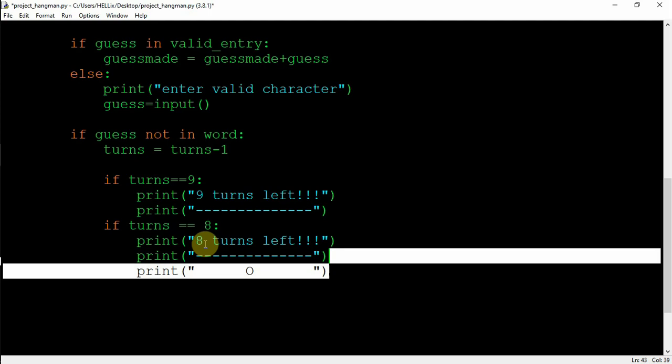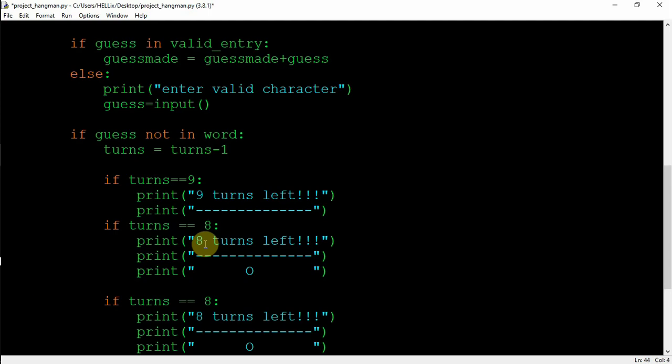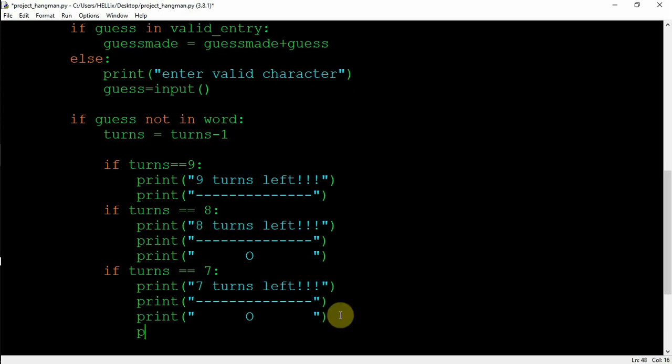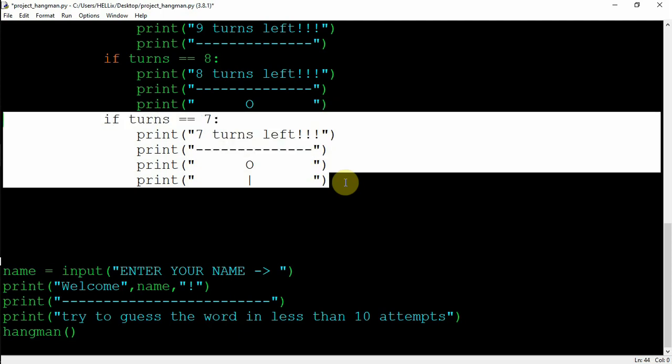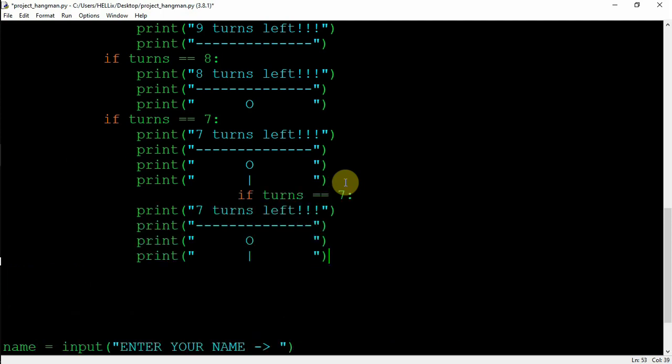Clear. Just copy this and paste it for our seventh condition. So when turns are equal to 7, we'll write 7 turns left, and now we need to show the stomach of my hangman. So print, the stomach is also ready. Let's just copy this part, and now we will go for our sixth condition, that if my user has not entered the correct word and the turns are now 6. So paste. Okay, make the indentation correct.